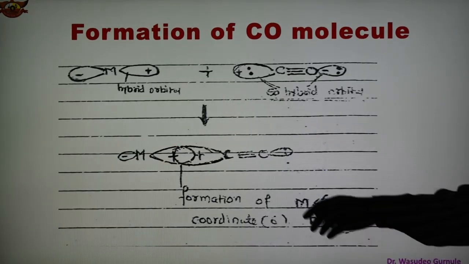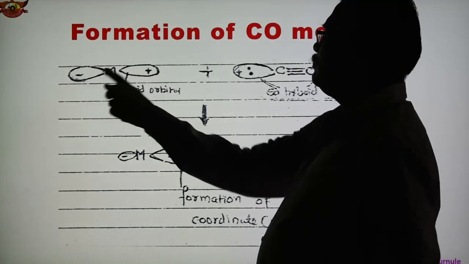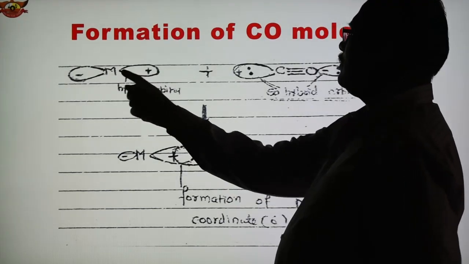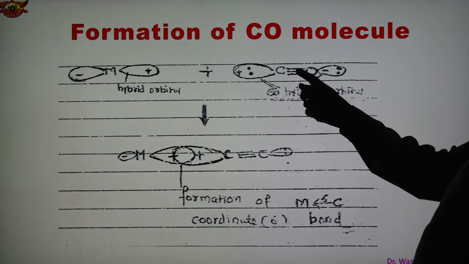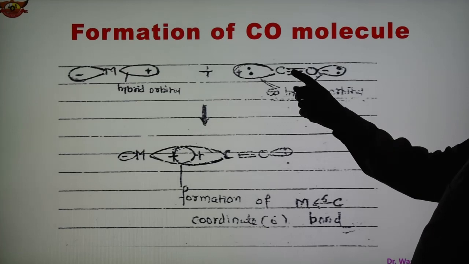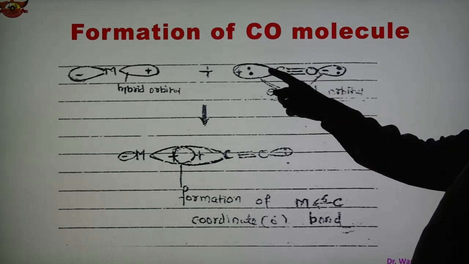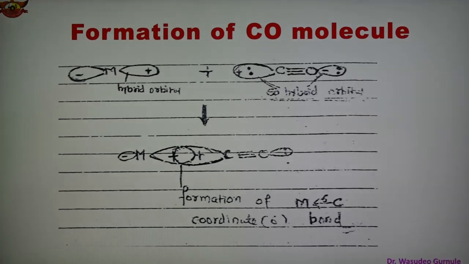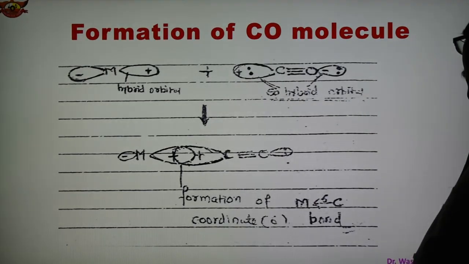So this is the metal M, and this is the hybrid orbital having positive and negative lobes. This is the hybrid orbital of the metal, and this is the hybrid orbital of the carbonyl CO. This is the CO having triple bonds, and the sp hybrid orbital of CO carbonyl having lone pairs of electrons, one on the carbon and the other on the oxygen. And the combination of these two, overlapping is taking place. See here the formation of the metal carbonyl bond is taking place.